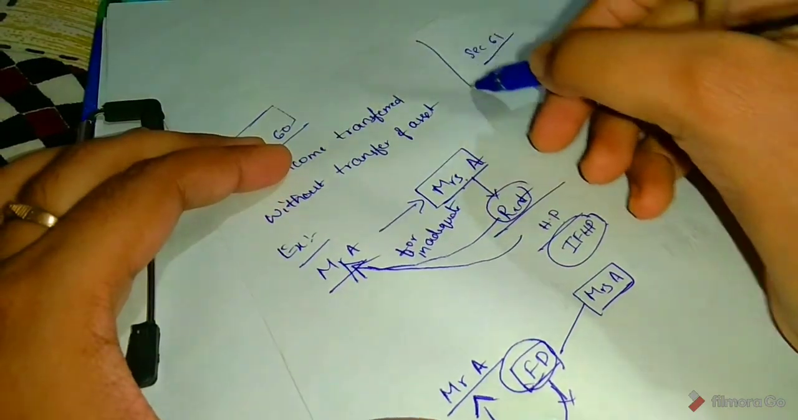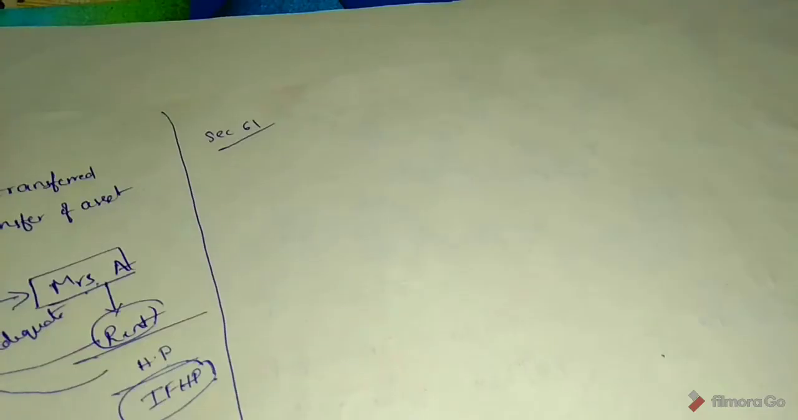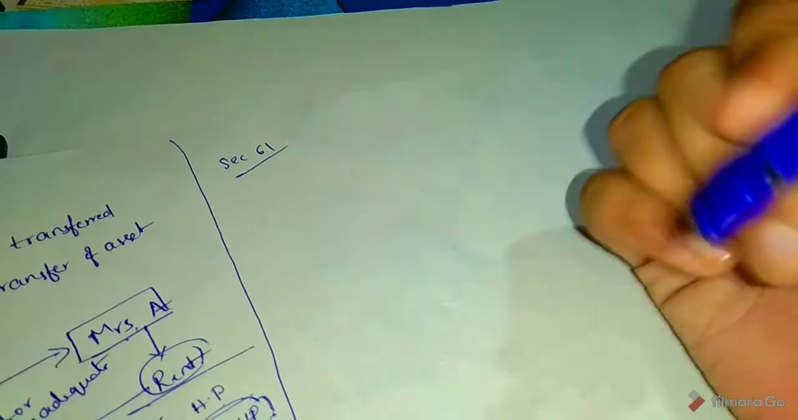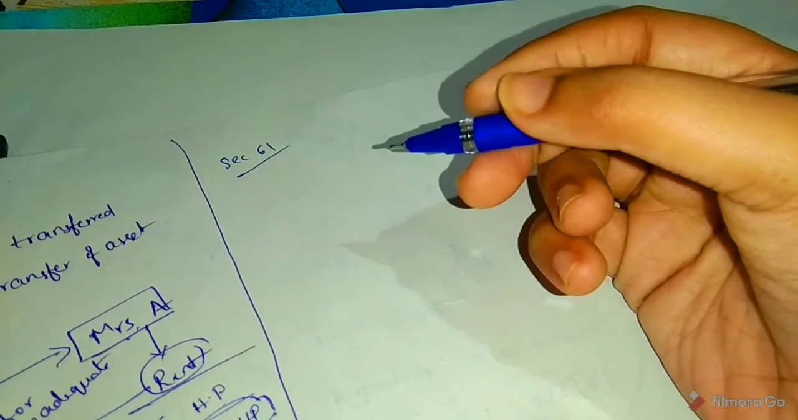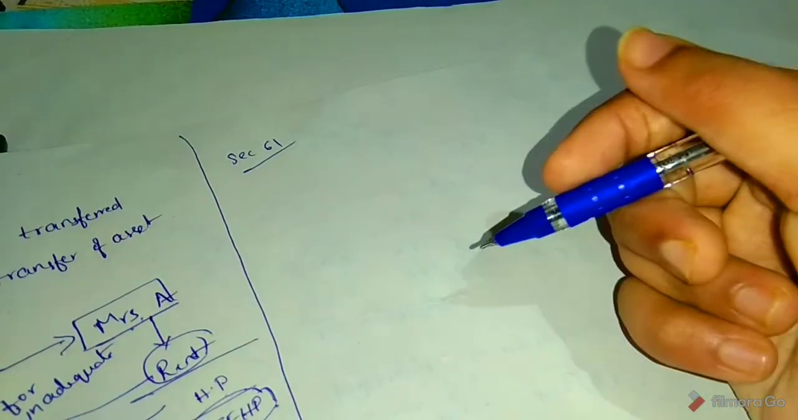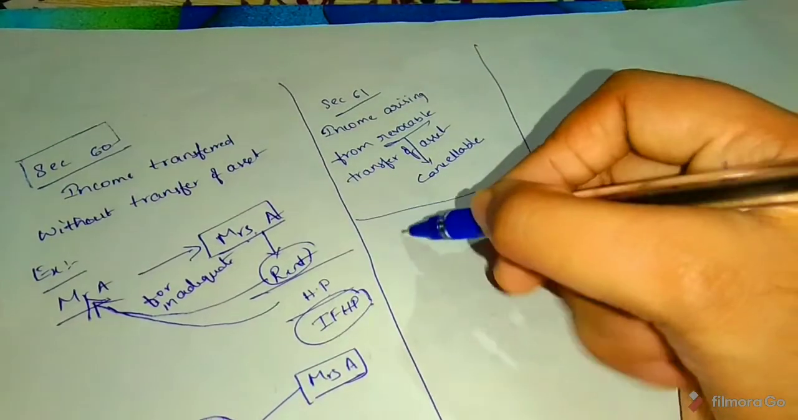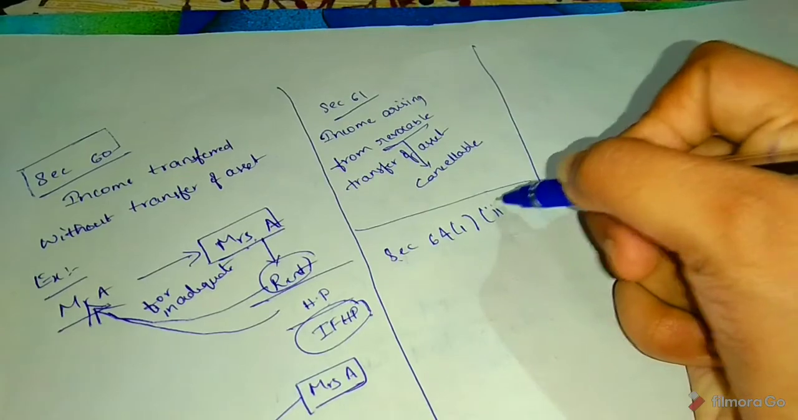See, next section 61: income arising from revocable transfer of asset. Revocable means cancelable transfer of asset. Then the income from such property shall be clubbed in the income of the transferor. Okay. And next section 64(1), clause 2.